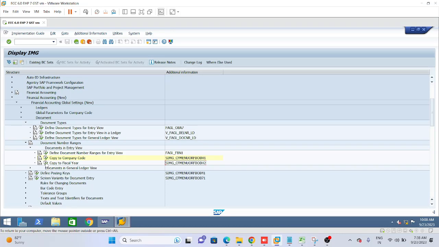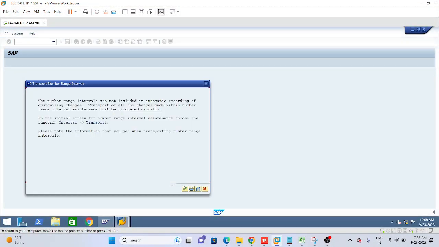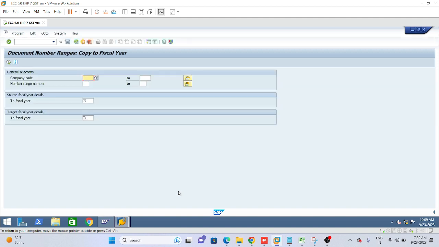Copy to fiscal year, OBH2, click on execute. Suppose 2023 to 2024, I want to copy this number range. We can give here the range, LI01 to, suppose, let me give LU01 here. 2023 we have maintained, but we want it to be copied from 2023 to 2024. So just give the company code LI01 to LU01.